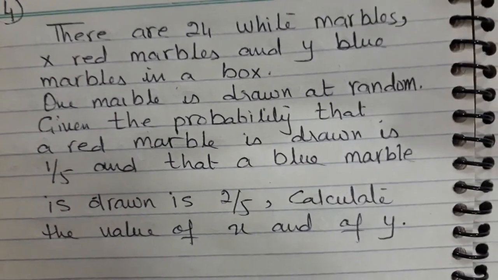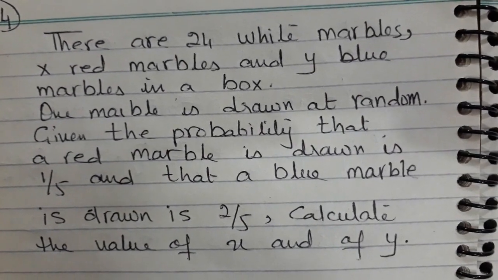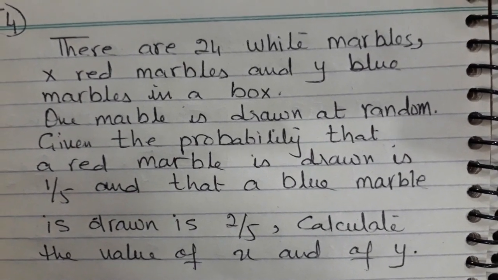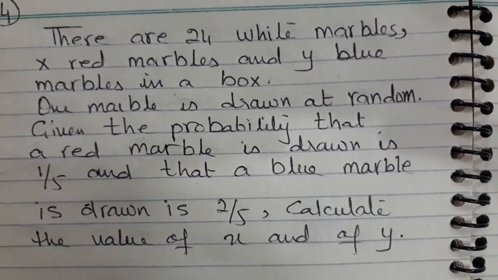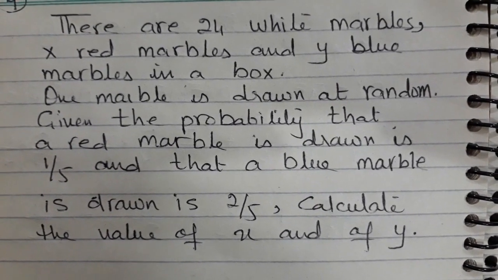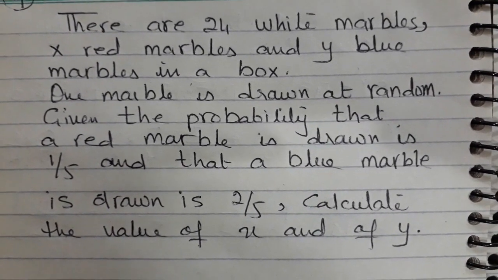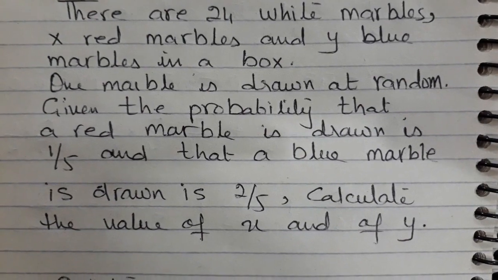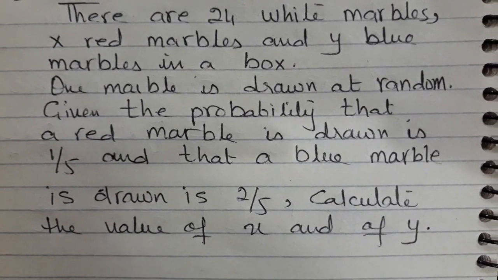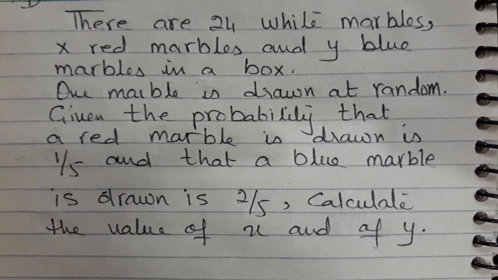So you know that if you pick up a marble from a bag or from a box, the probability of red and blue is 1 over 5 and 2 over 5. And you have to find the value of X and Y. X and Y are the actual number of marbles in the bag.